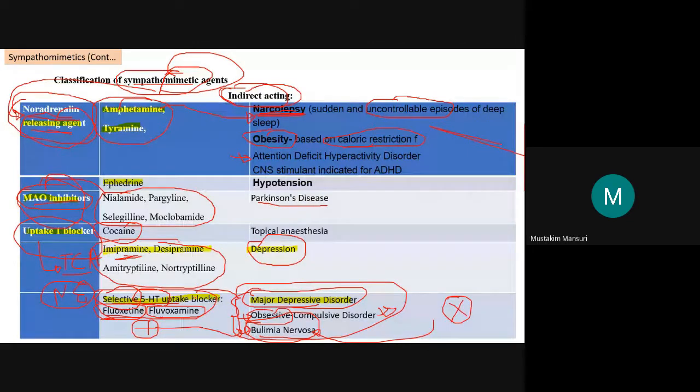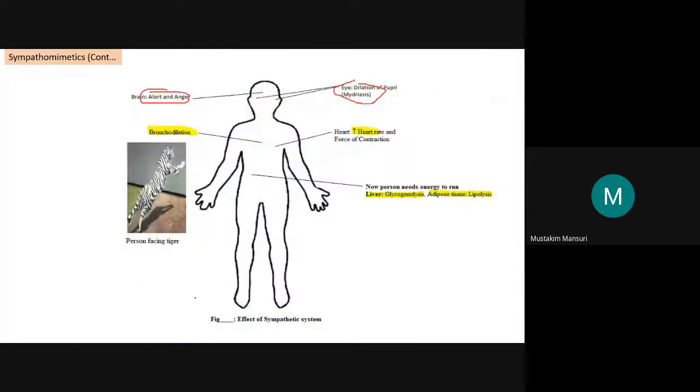I hope I am not going speedily. You can refer, I will upload this lecture on YouTube, so you can refer to it later also. Now effects, again we will say the same statement. The sympathetic nervous system is in general inhibitory in nature except on the heart and blood vessels. So the effects on the heart: increased heart rate and force of contraction.